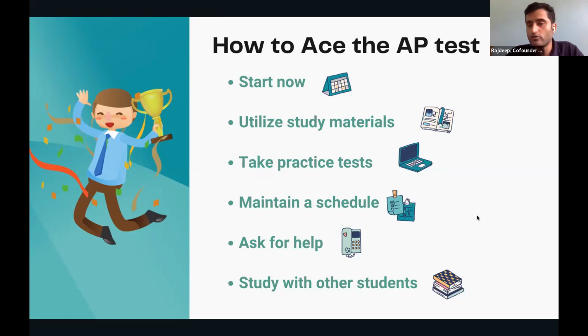So my recommendation has always been to make sure you do all the free response questions that you get on the College Board website. Maintain a schedule, make a plan for the next 8 months, 10 months. How do you plan to achieve that 5-1-5? Ask for help. At any point of time, if you feel you're not able to stay on track, you're not able to stay focused, then ask for help as soon as possible.